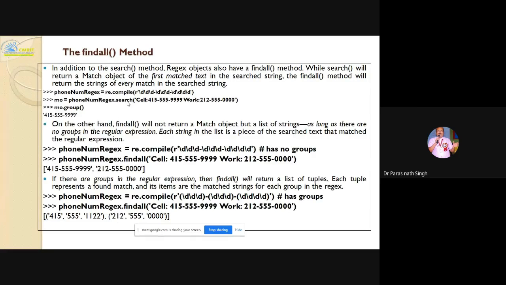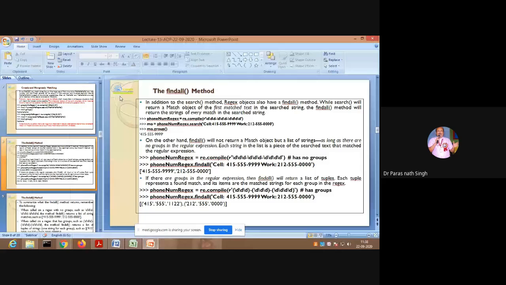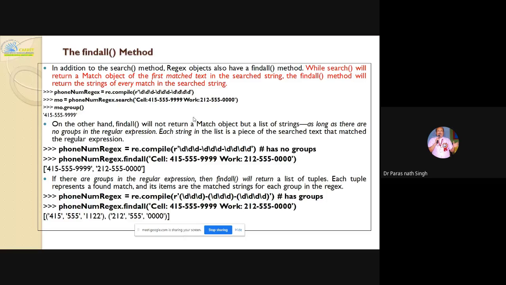So search, as I know, the first answer: search will search for the first occurrence of the instance, and findall will try to find all. Search will return the match object of the first matched text in the search string, and findall will return the strings of every match in the search string. So I am marking this here in red, so you will be writing the answer in the IIT and university also.